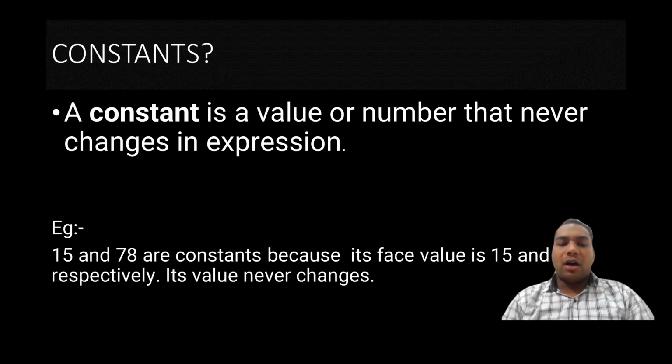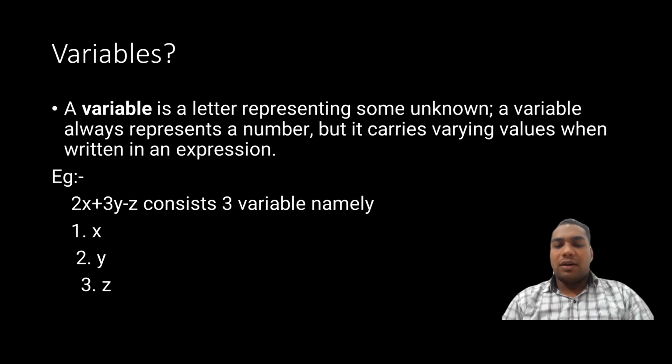Now after constant, we will try to understand variable. A variable is a letter. A variable can be represented by a letter of the alphabet, like a, b, c, x, y, z, p, q, r, whatever you want to use to express any variable. So a variable is a letter representing some unknown. It is used to represent some unknown quantity, some unknown value which is not known to us.